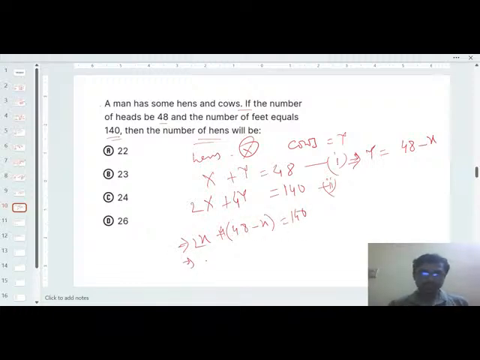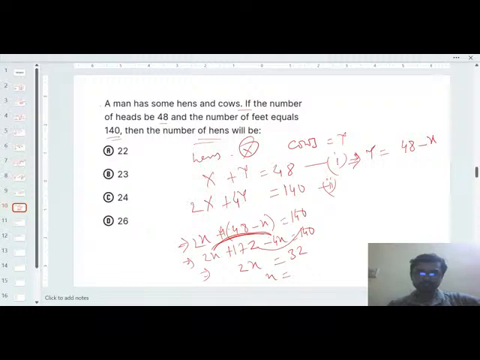So next, 2x plus 192 minus 4x equal to 140. So 2x and minus 4x will be minus 2x. If I move minus 2x from the left hand side to the right hand side, that will be how much? That will be 2x equal to... if I move 140 from the right hand side to the left hand side, that will be 32. So x will be how much?